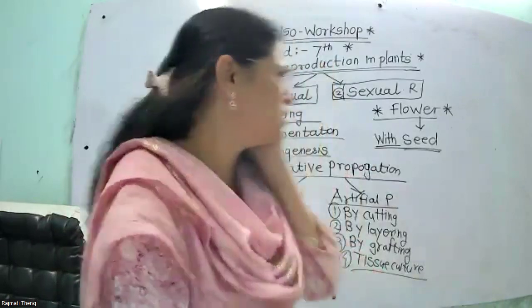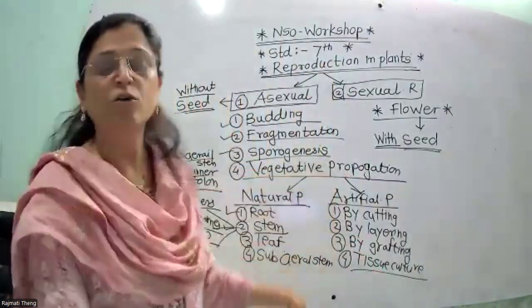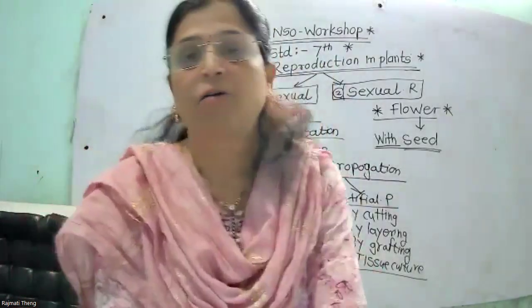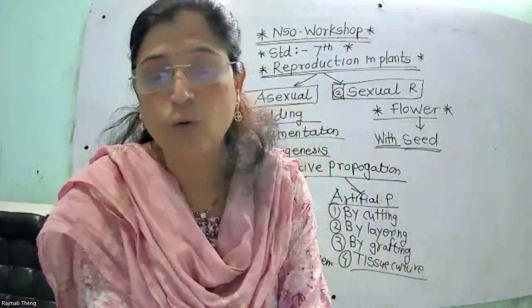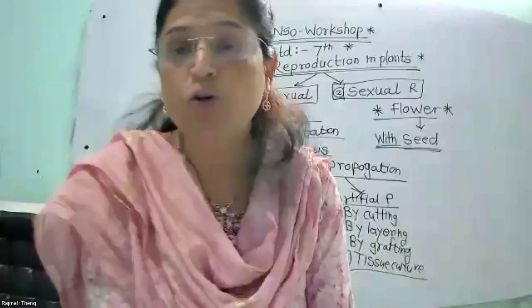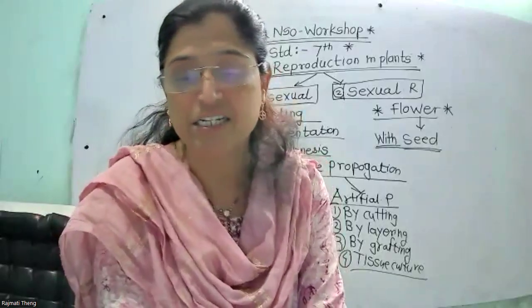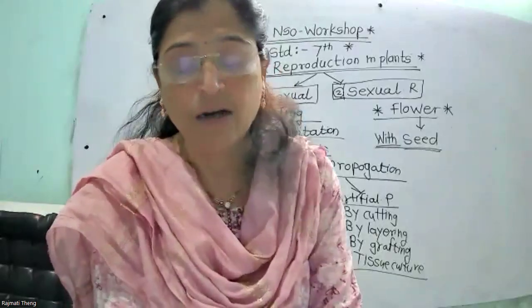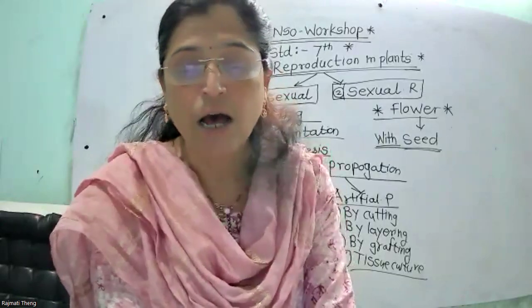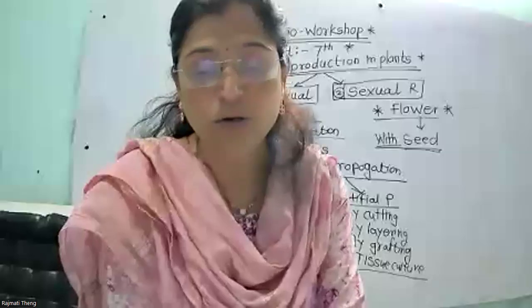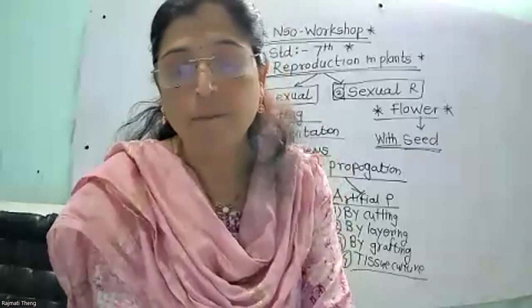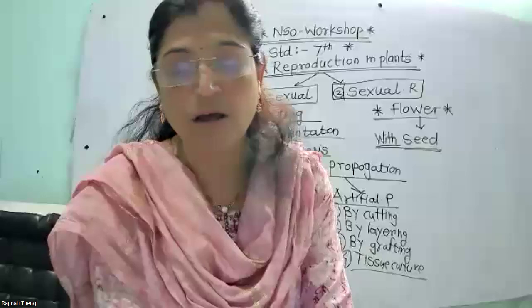Now what is the importance of this vegetative propagation? Why are plants reproduced vegetatively? Desirable combinations of characteristics of plants are combined. Plants with reduced or no sexual reproduction can be multiplied by this method.